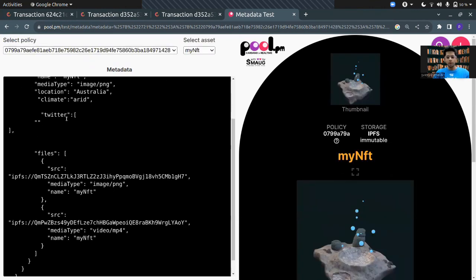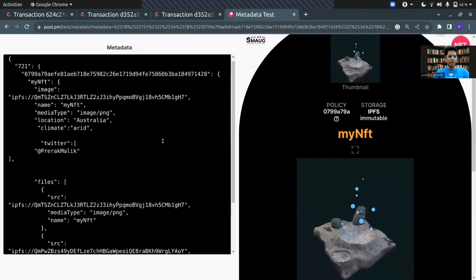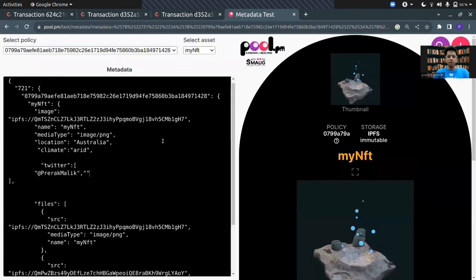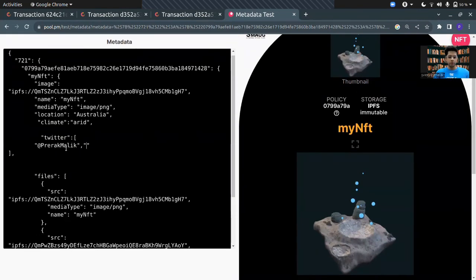Let's say the first Twitter account, my Twitter account, which is Prerak Malik. It has also identified Twitter. And let's say the Twitter account of this project, the project whose photos and videos I've taken. You can see that it has identified both of these attributes and both of these values, Prerak and CNFT Voyage, under the Twitter heading.